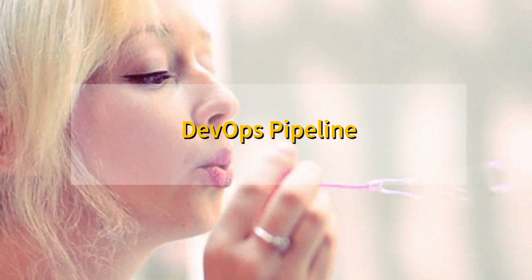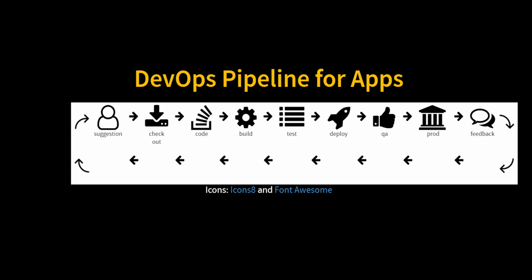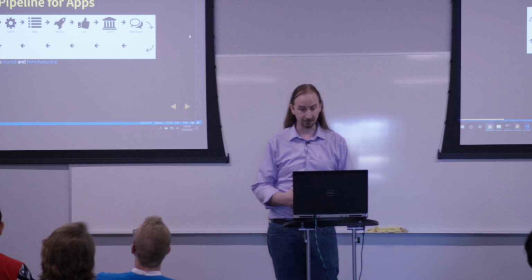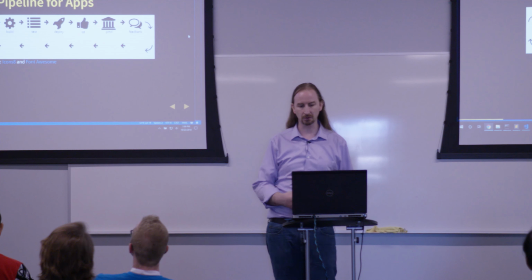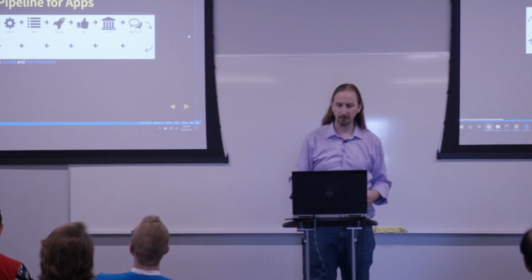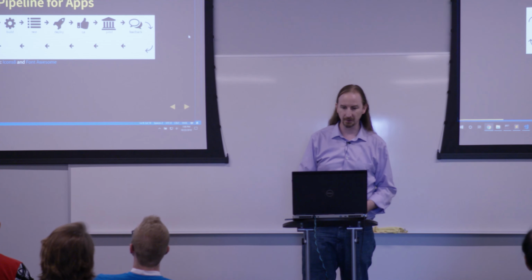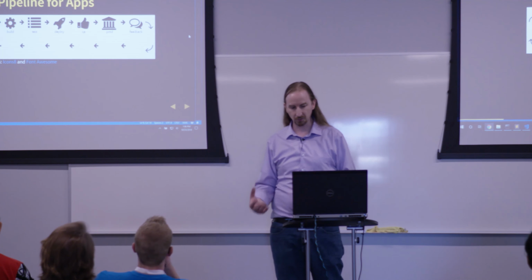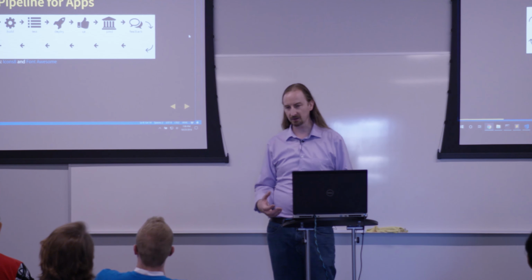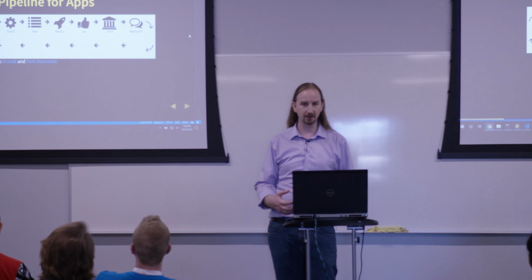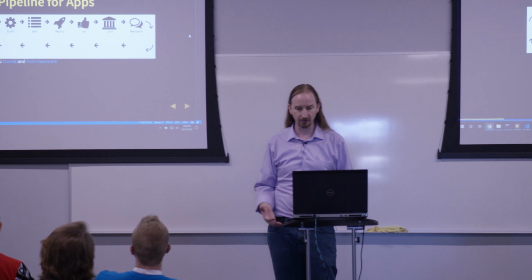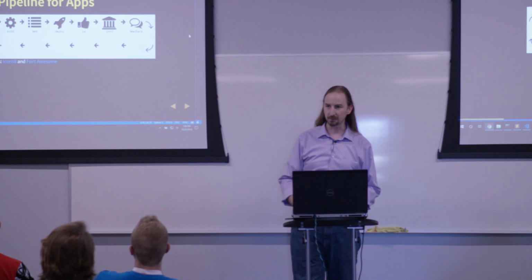Here's a DevOps pipeline for apps. We start with a customer suggestion. We'll check out the code. We'll build some stuff. Ultimately, we'll commit that code to source control. The build server will kick off. We'll run unit tests on the build server. If all of those pass, we'll deploy that. QA will take a look at that QA server, and if they give us the thumbs up, then we can move that into production, and ultimately we get customer feedback.